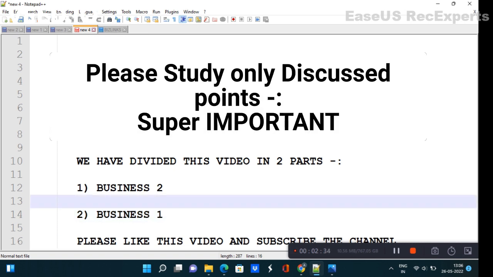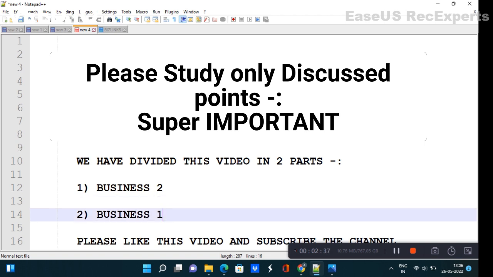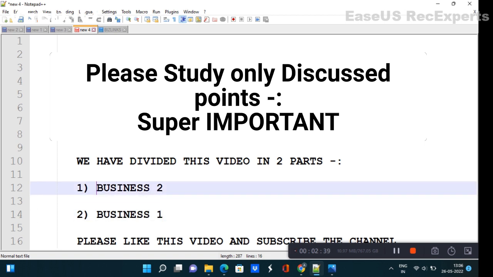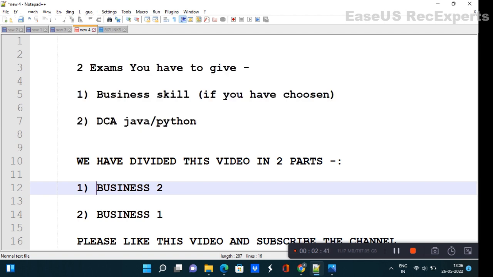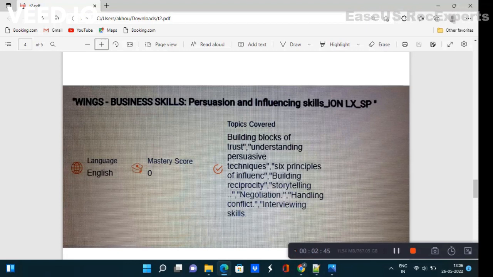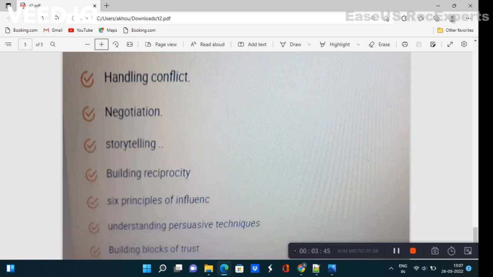Guys, let's discuss the syllabus for business 2. If you look at the syllabus for business 2, then you can find that we have total 3 chapters, and in those chapters we have different subtopics. The first chapter is persuasion and influencing skills. In this we have different topics. Suppose let's say we are taking the topic as 6 principles of influence. In this topic they may frame a question like, which of the following does not include 6 principles of influence? So in that case you must know what the 6 principles of influence are.